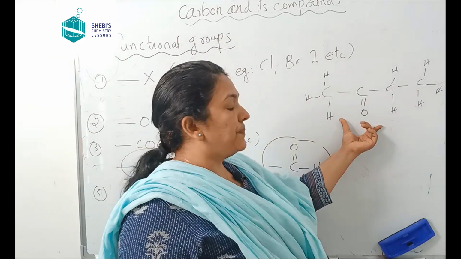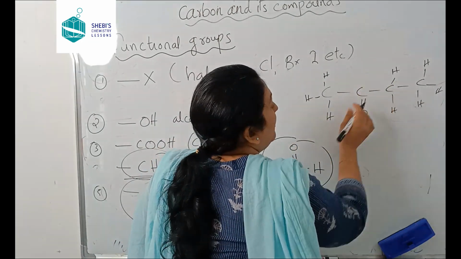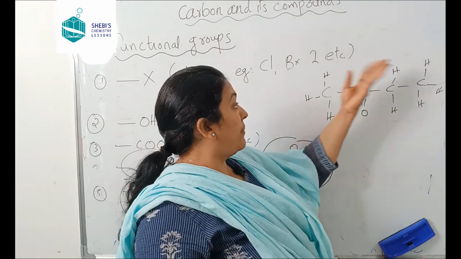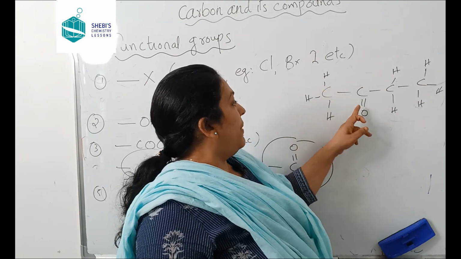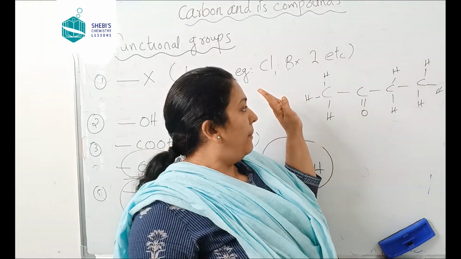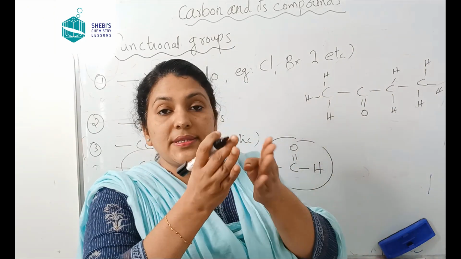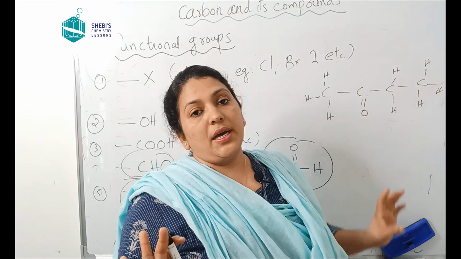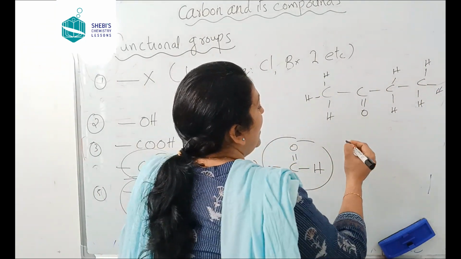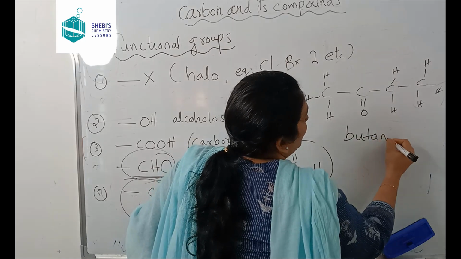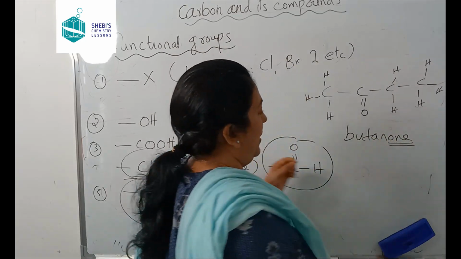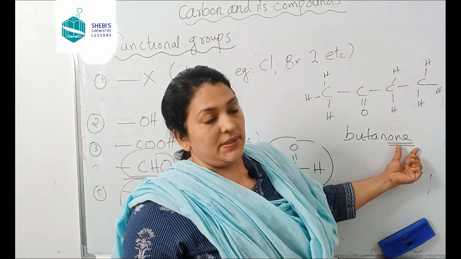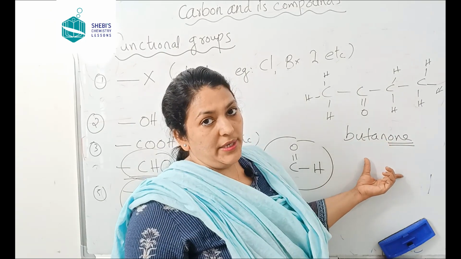In this case, the ketone group can be only on the second or the third carbon, because they are in the middle. They are not terminal, right? So remember, ketones always come in the middle, though middle means not exactly in the middle, okay? Anywhere other than the first and the last carbon atoms. Clear? So this is called butanone. When ketones are coming, one is substituted, and now it became butanone, right?